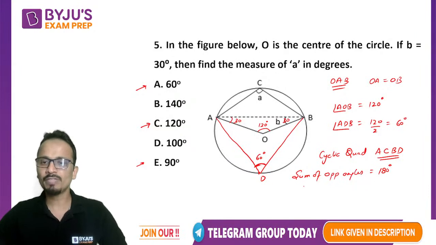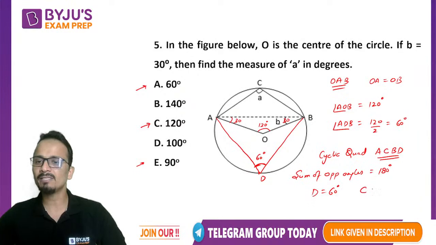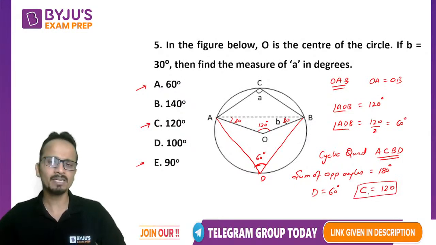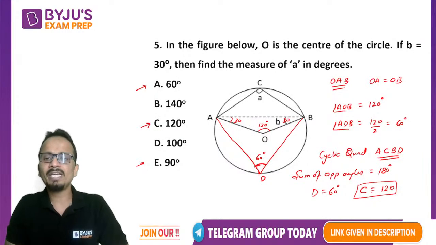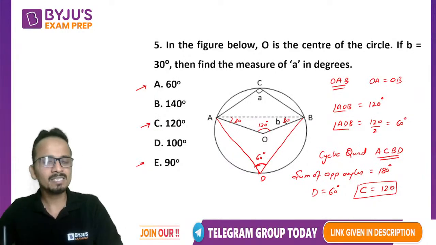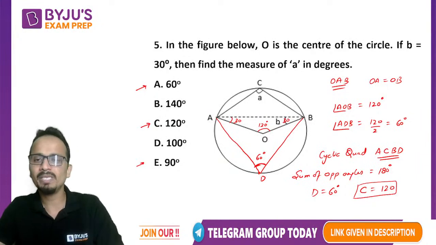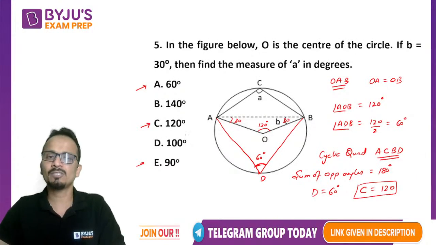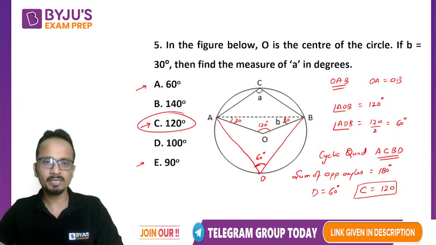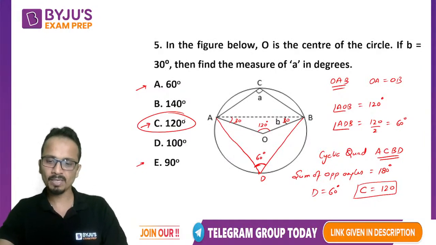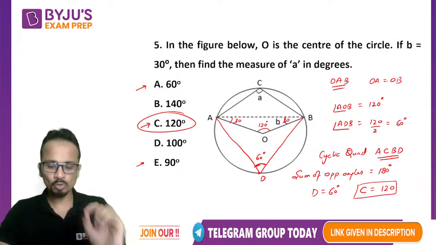Now one of the angles, D, is 60 degrees. So you can write angle C as 120 degrees because this is the opposite angle. If one of the angles is 60, its opposite angle will be 180 minus 60, that is 120. So the correct answer here will be option C. All right. Now with this, let's move on to the next question.